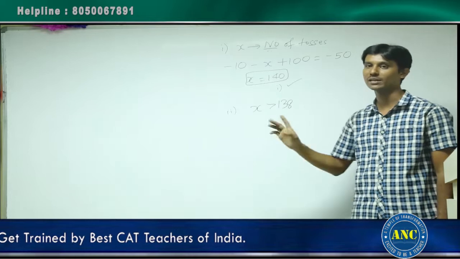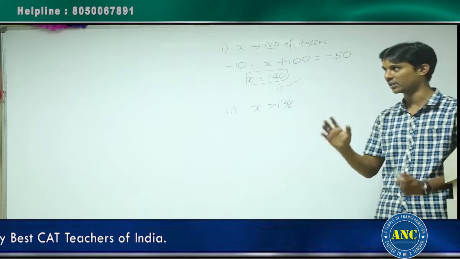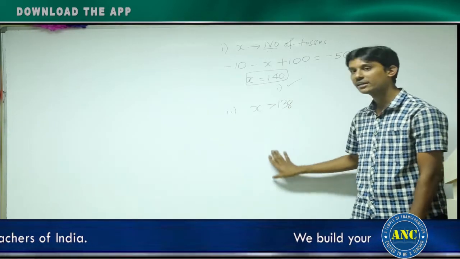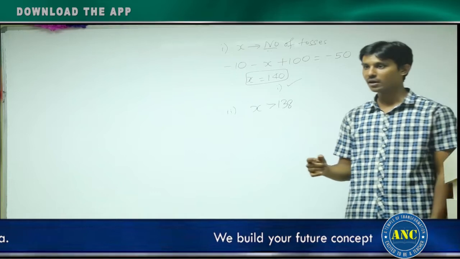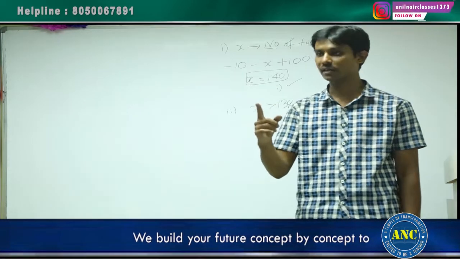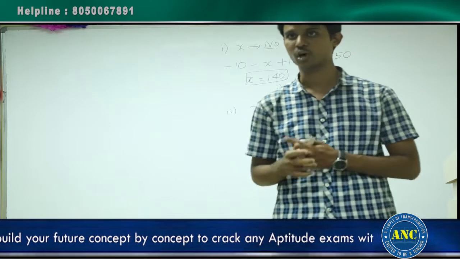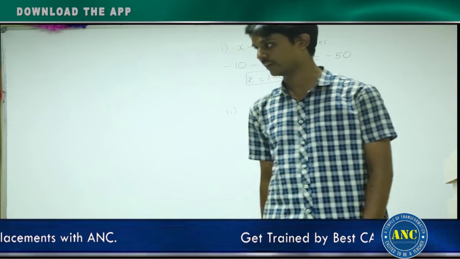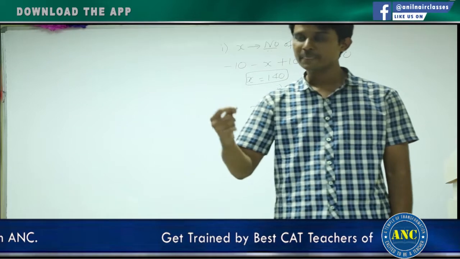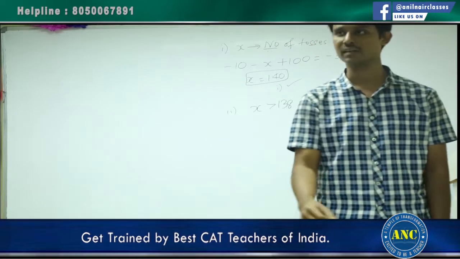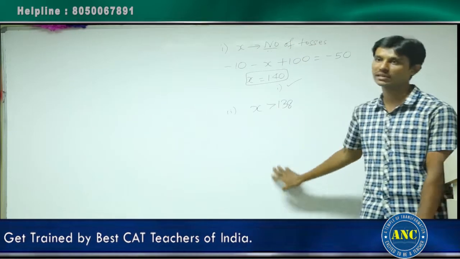Anyway, statement 2 will give multiple answers. I am combining it with the first statement. See here, 138 is the number of tiles that I got. That means I should make sure that the game had to end normally. If I combine with the first statement, the game had to end normally, which means I should get 2 heads. If I want to get 2 heads, the number of tosses should be greater than 138. X should be greater than 138.